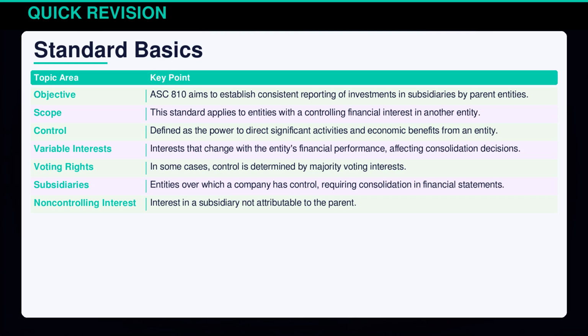The objective is clear. Ensure transparent reporting of investments in subsidiaries. It covers entities with control, defined by significant influence over activities and benefits. Key concepts include variable interests and voting rights, both pivotal in consolidation decisions. Subsidiaries, entities controlled by a parent, must consolidate financials. Remember, non-controlling interest represents ownership not held by the parent.